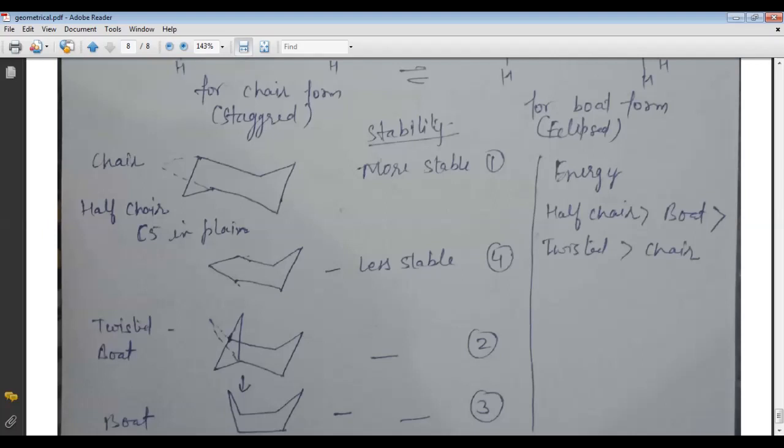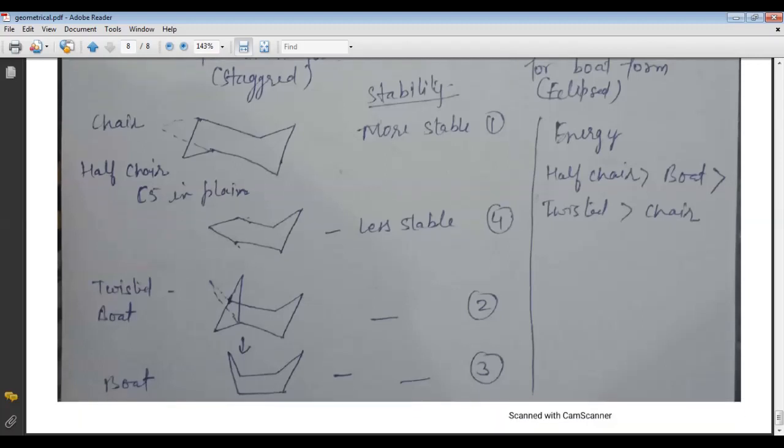According to the stability order, the most stable is the chair form, the second is the twisted boat form, then the third is the boat form, and the least stable is the half chair. And according to the energy, it is the half chair, then the boat, then the twisted boat, and then the chair form. So now I complete my lecture.